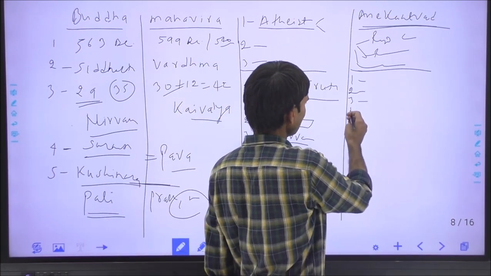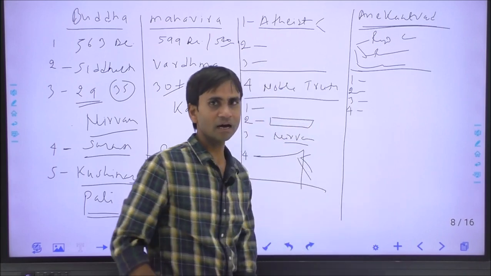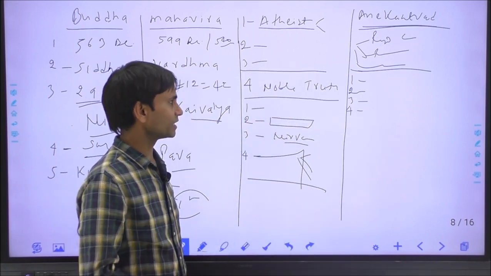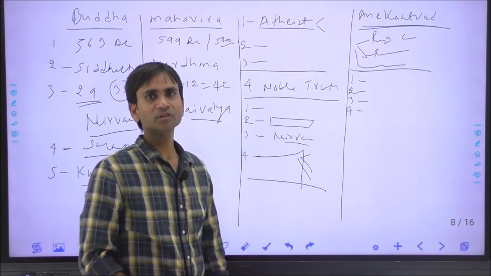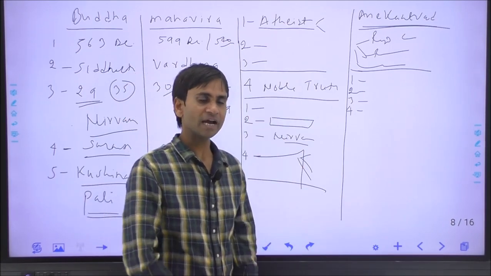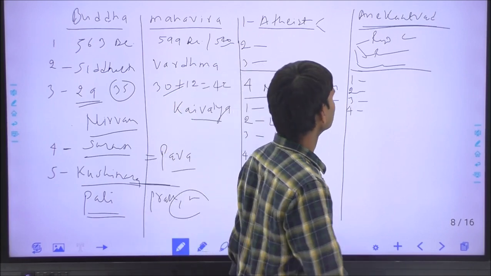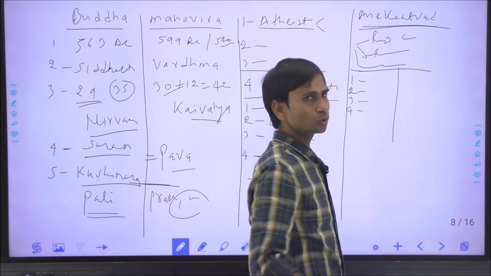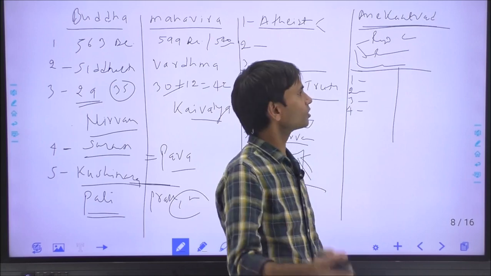And at the time of the fourth council, during Kanishka at Kundalvan, Kashmir, Buddhism was divided into Hinayana and Mahayana. So Hinayana and Mahayana are the two groups of Buddhism. Similarly, there were two Jaina councils after the death of Mahavir Swami.